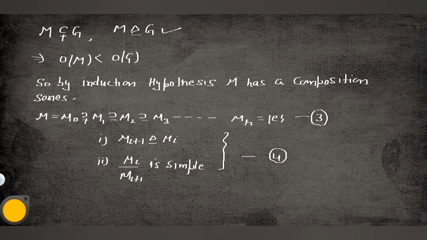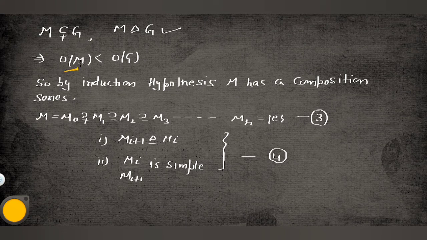Now what is the role of M? See guys, M is a maximal normal subgroup, which means M is contained in G and M is a normal subgroup of G. Both things hold. And the order of M must be less than the order of G, because M is a maximal normal subgroup of G. We assume by the induction hypothesis that the result holds for all groups having order less than the order of G.